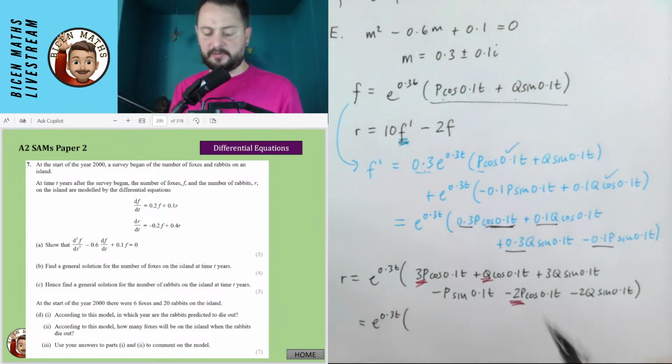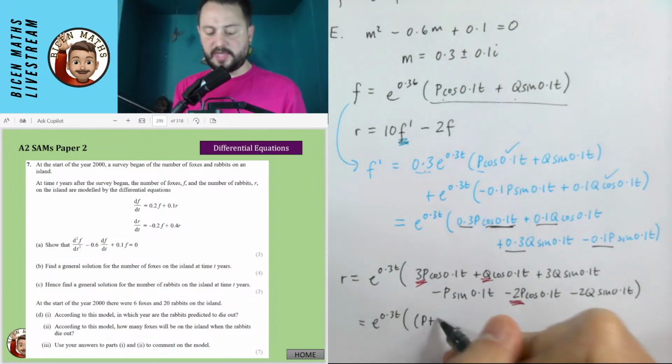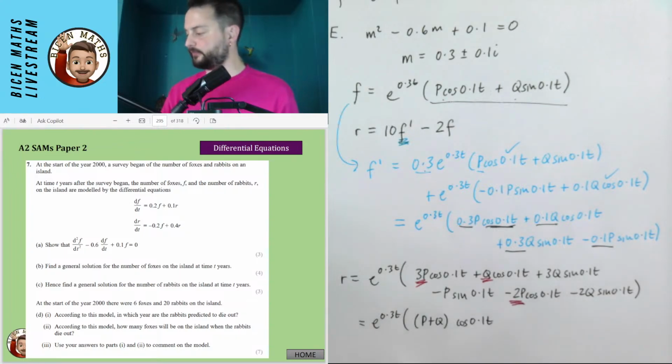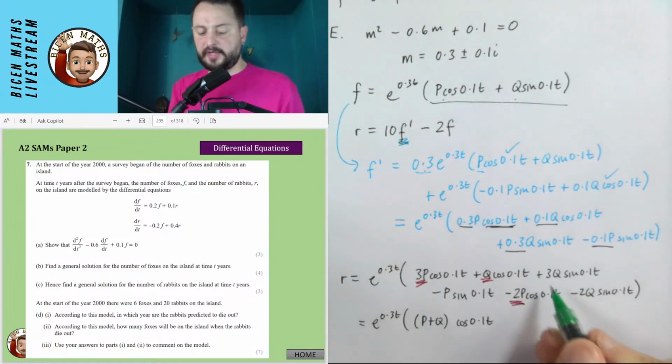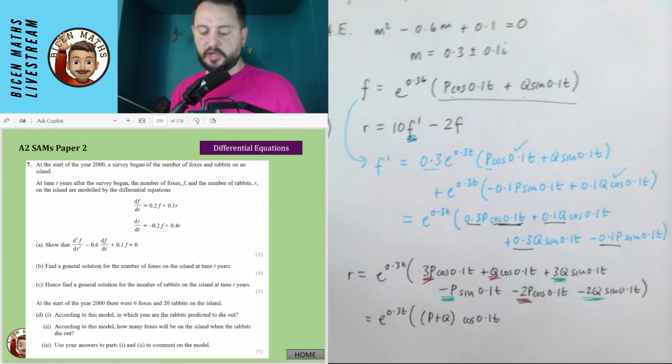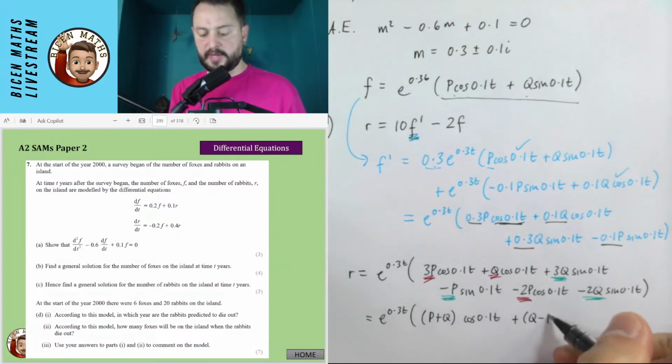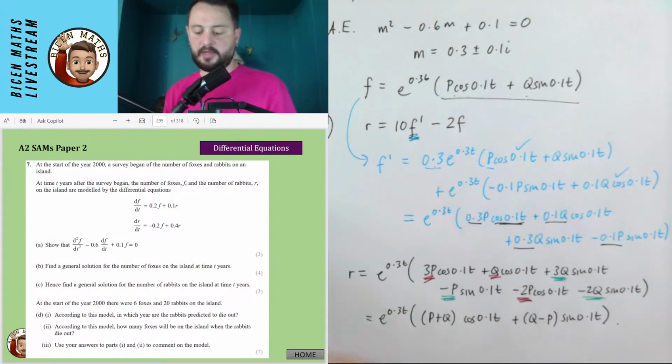So 3p minus 2p is p, so I just have p plus q cos 0.1t. And then for the sine part, I have a 3q minus 2q and a minus p. So that is q minus p. So I have a plus q minus p sine 0.1t.